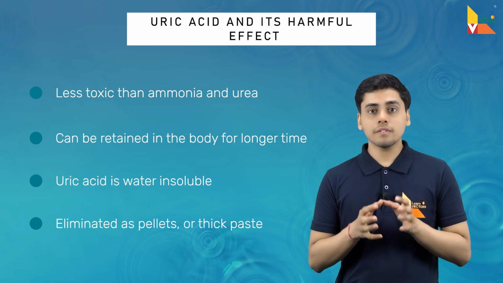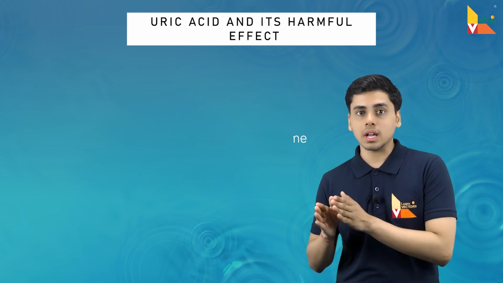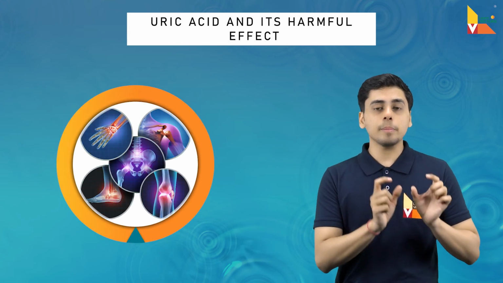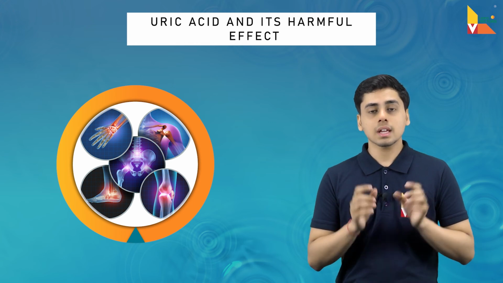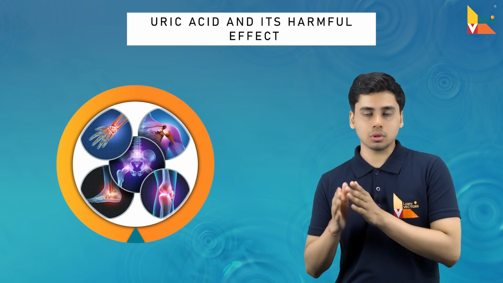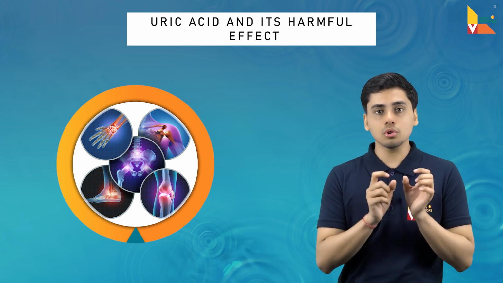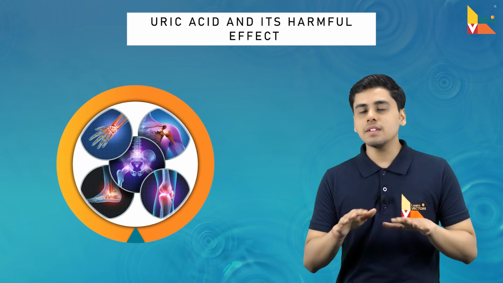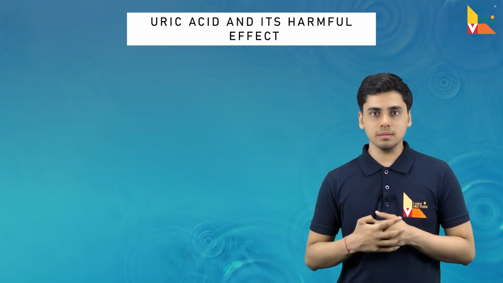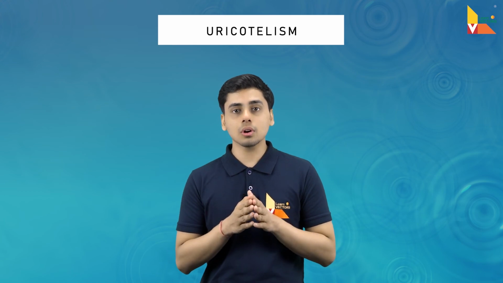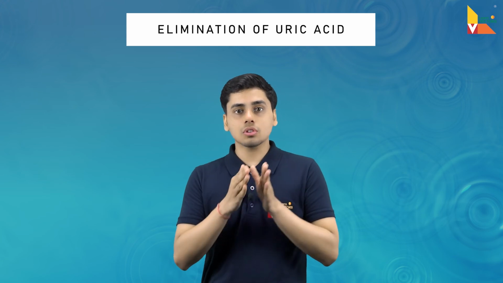Uric acid, if retained in our body for a longer time, can cause severe pain inside the joints of bones, which is called arthritis or gout. They basically accumulate inside the bone joints and cause severe pain, and this is the reason why they need to be eliminated. Now let us look at the fourth and last part, that is the elimination of uric acid.